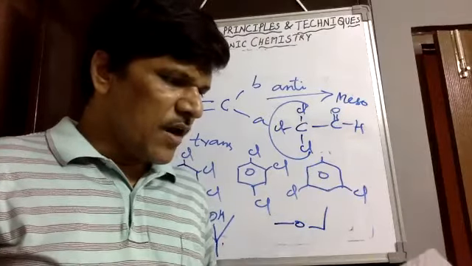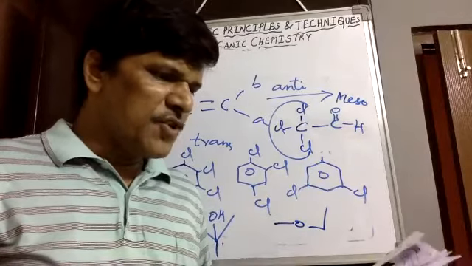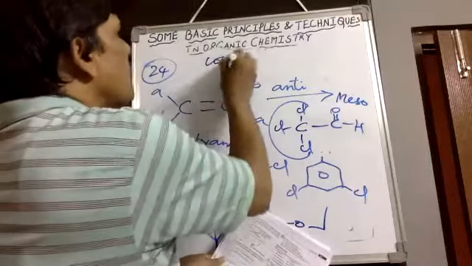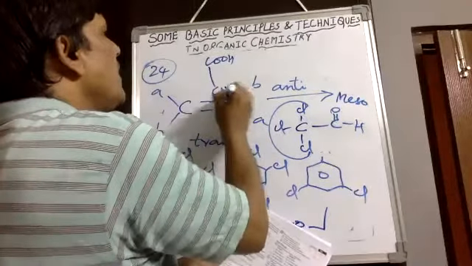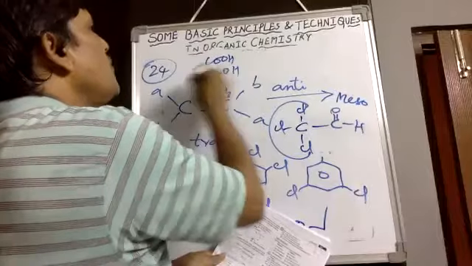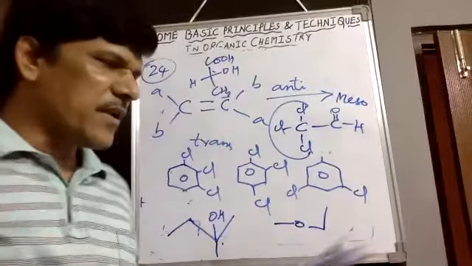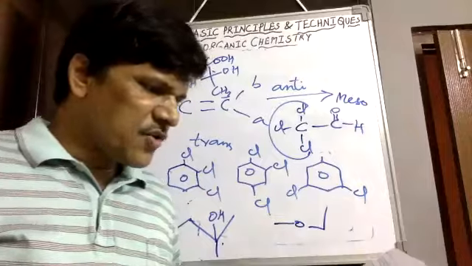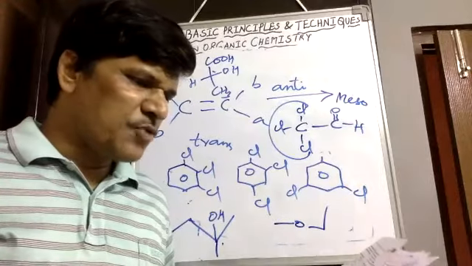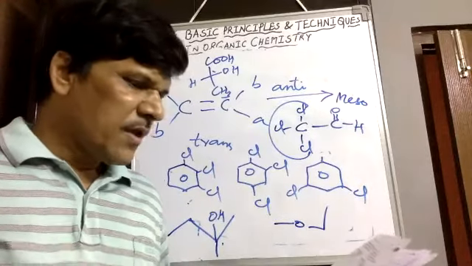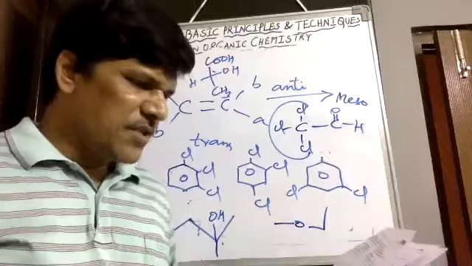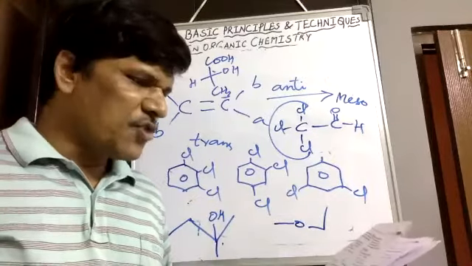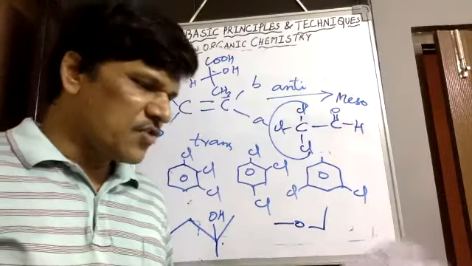Then 104, the number of optical isomers of lactic acid. Lactic acid has COOH, CH3 and OH, H. Therefore, here one chiral center exists, 2 isomers are possible. That is 104, 2. 106. The total number of isomers of disubstituted benzene, just now we showed, previously 2 halogens are there on the benzene, means 1,2, 1,3, 1,4 positions. 3 isomers are possible, 106, 3 answer.